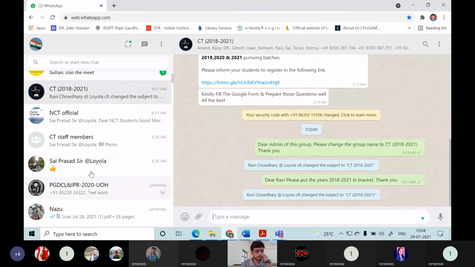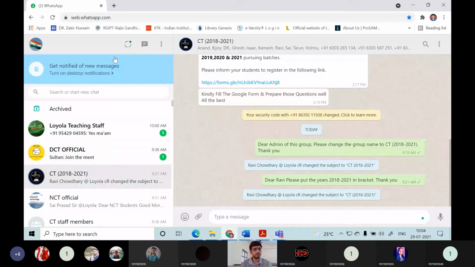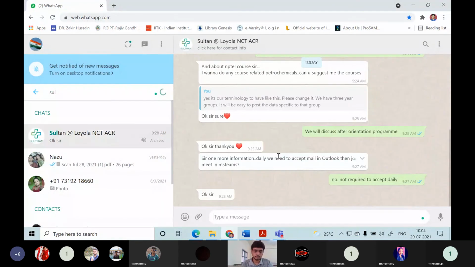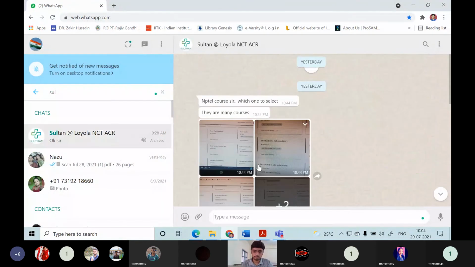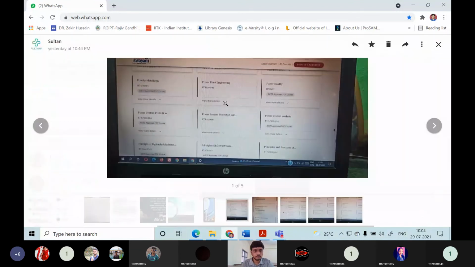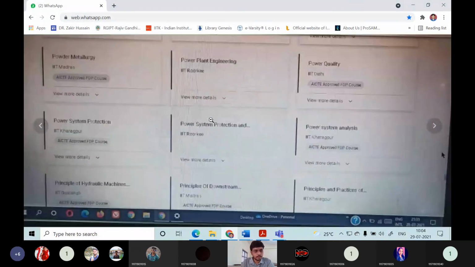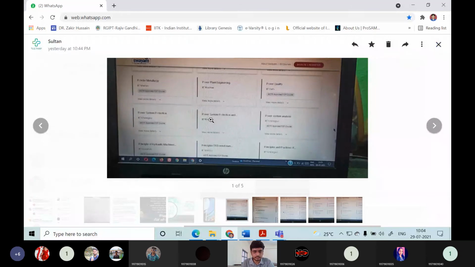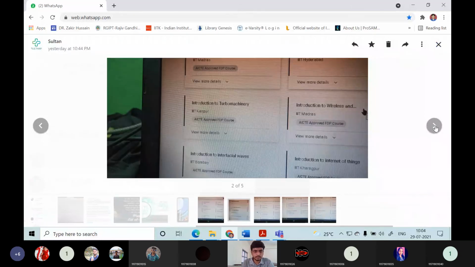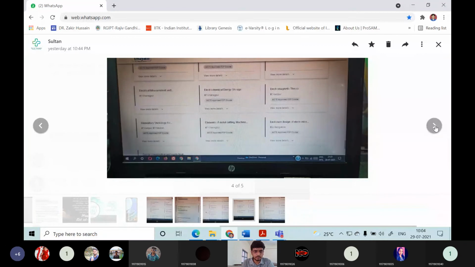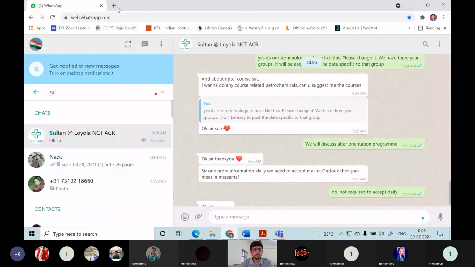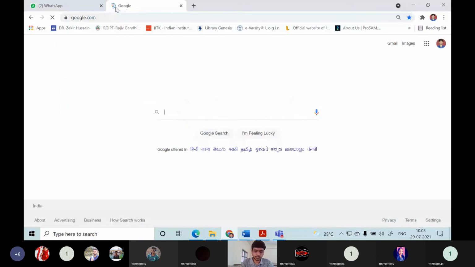This is completely different, no? Metallurgy something is there. I think there is no course related to petroleum.